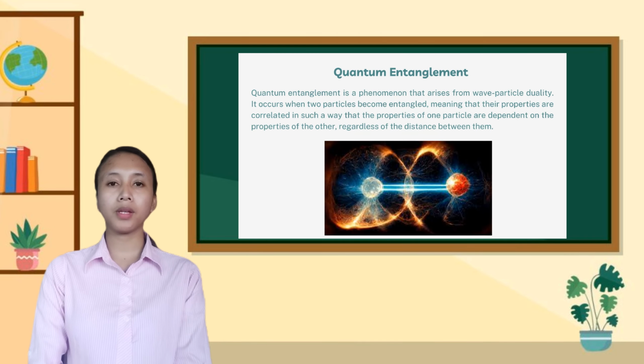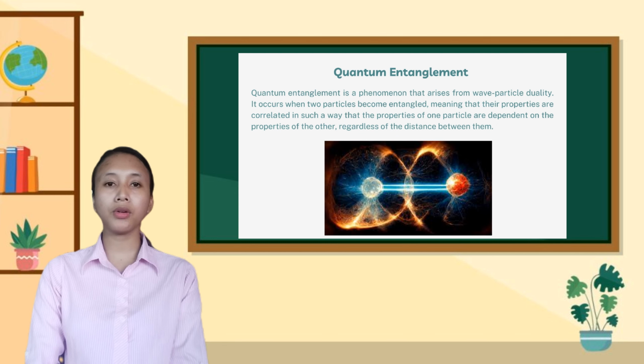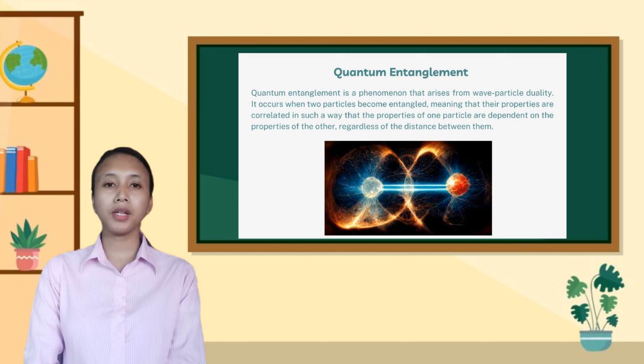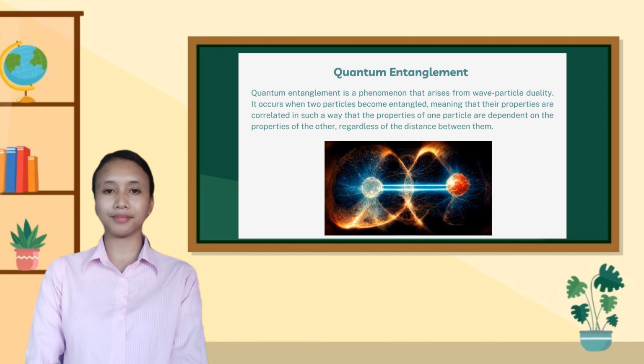So what is quantum entanglement? It is a phenomenon that arises from wave-particle duality. It occurs when two particles become entangled, meaning that their properties are correlated in such a way that the properties of one particle are dependent on the properties of the other, regardless of the distance between them. This phenomenon has been demonstrated through various experiments and has important implications for quantum computing and cryptography.